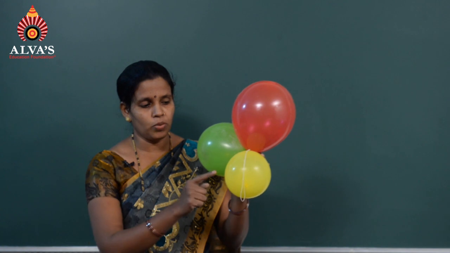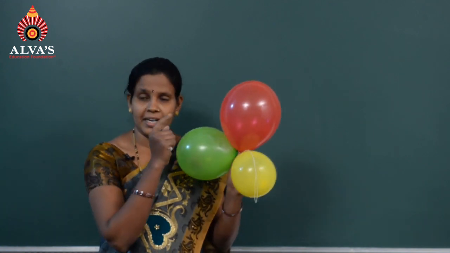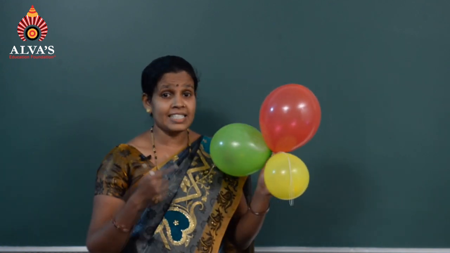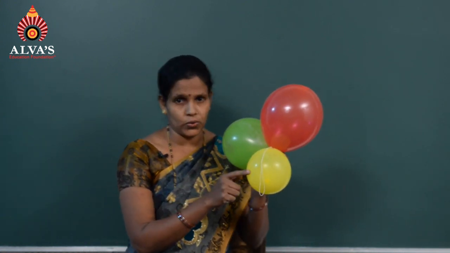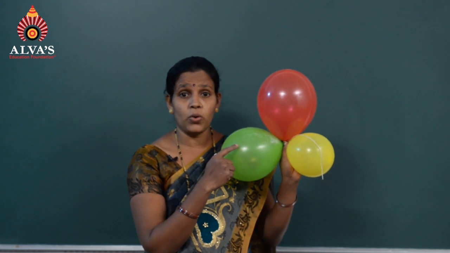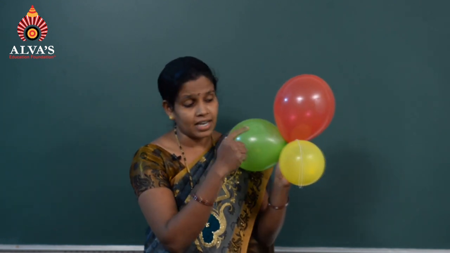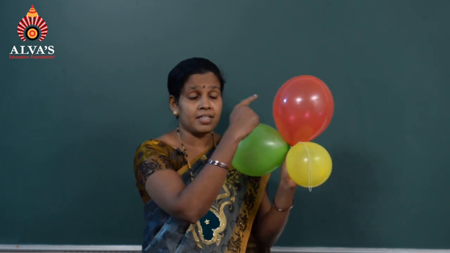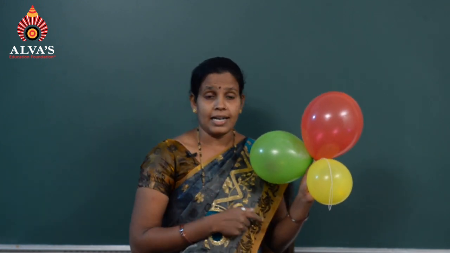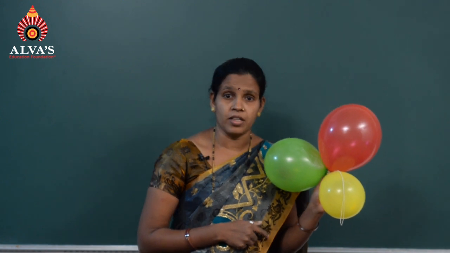I have brought 3 balloons for you. Can you see this? Yellow balloon, green balloon, red balloon. Listen to me carefully. Yellow balloon is a big balloon. Green balloon is bigger than yellow balloon. Red balloon is the biggest of all. Let me write these sentences on the board.